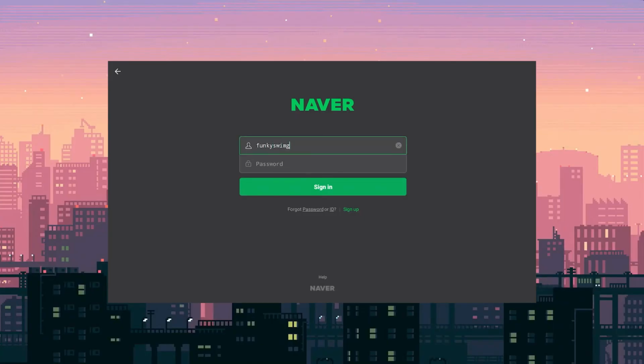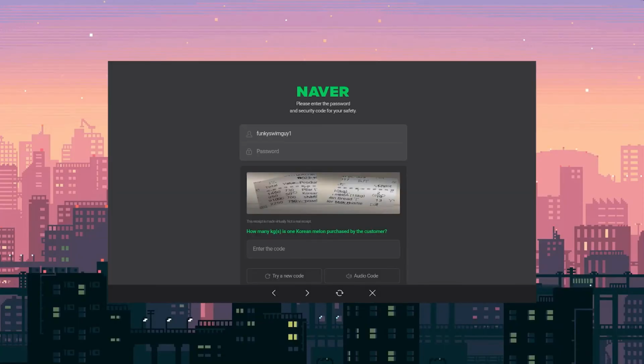Enter your Naver ID and password to sign in, and you'll likely get one of the most annoying CAPTCHAs you've ever seen. These sometimes appear on the desktop site as well, and you'll be asked to locate items on a receipt. Here, we're asked how much Korean melons weigh, and the receipt shows 15 kilograms next to the melon, so we'll enter 15 to continue.